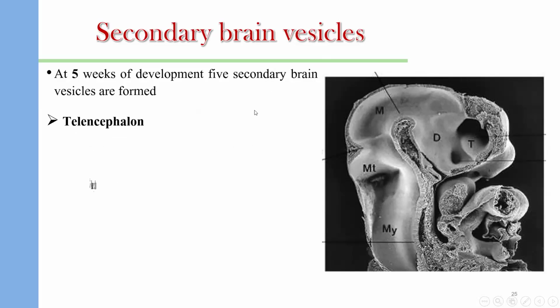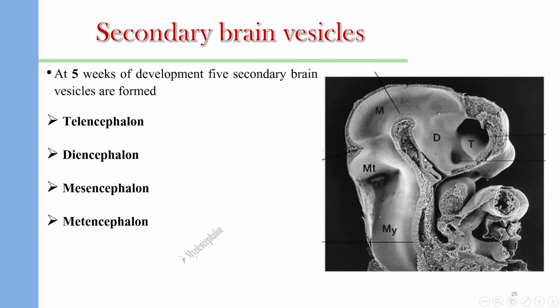Then, at the fifth week of development, these vesicles will split to form 5 vesicles. The first vesicle, which is the prosencephalon, will divide into telencephalon and diencephalon. The second vesicle, which is the mesencephalon, is still a single vesicle. The third vesicle, which is the rhombencephalon, will divide to form the metencephalon and myelencephalon. So the brain is formed of 5 vesicles: telencephalon, diencephalon, mesencephalon, metencephalon, and lastly the myelencephalon.